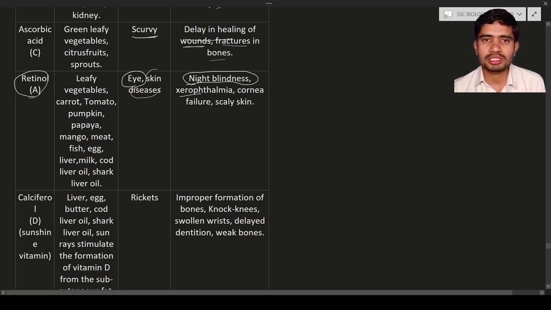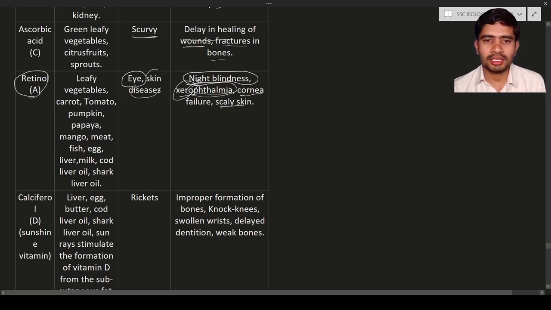It is also going to cause xerophthalmia. Xerophthalmia means xero means no water, ophthalmia refers to the eye. It means less water in the eyes is known as xerophthalmia. What happens if there is very little water in the eyes? After some period of time, the eye function will fail. Why? Because there is less water in the eyes. So next, the cornea failure. The cornea will get broken down or damaged. As a result, they cannot see. They are also going to have scaly skin.